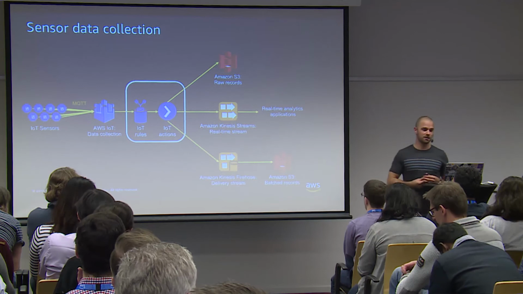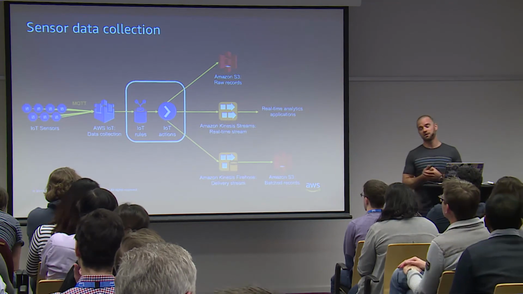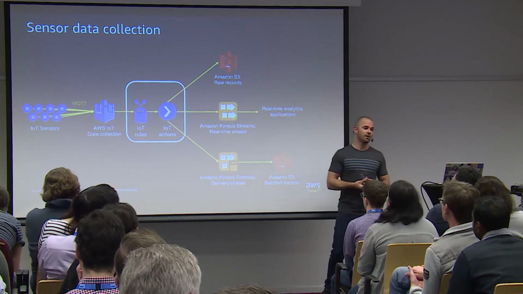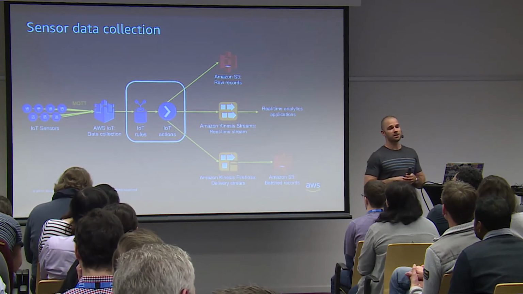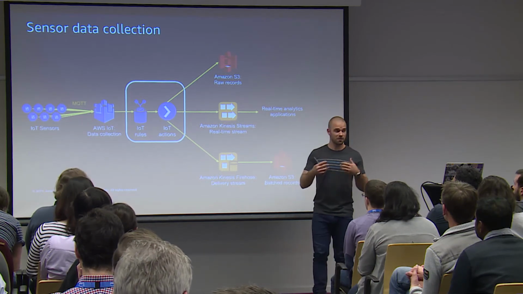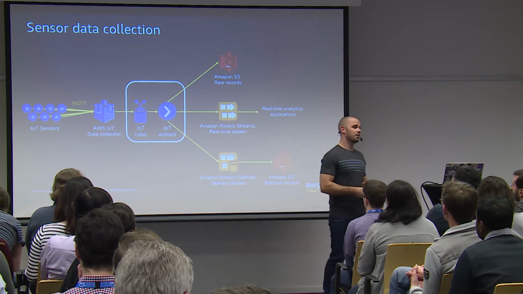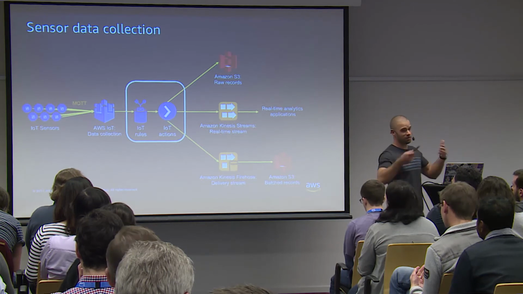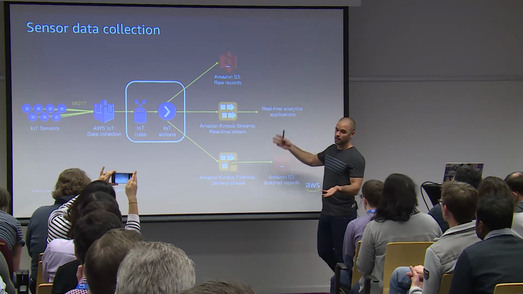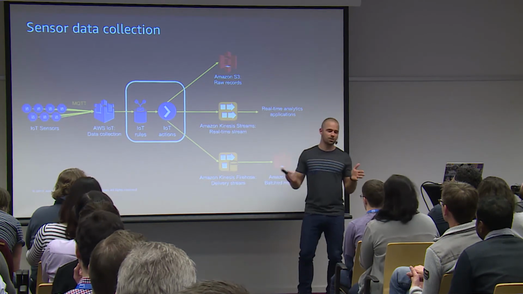The second use case, and we're going to do a couple of demos, we have 5 minutes still to go, is sensor data collection, and this is a very important use case, right? IoT is there. In fact, the AWS IoT service is also a very scalable system. It's resilient by default, a regional service that sits on top of 3 AZs, so it's very interesting and easy to use.